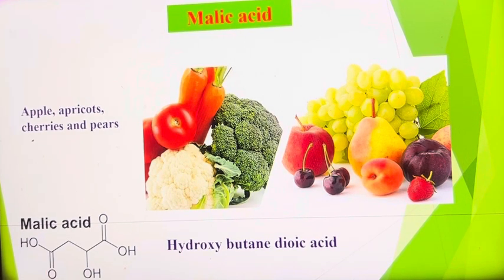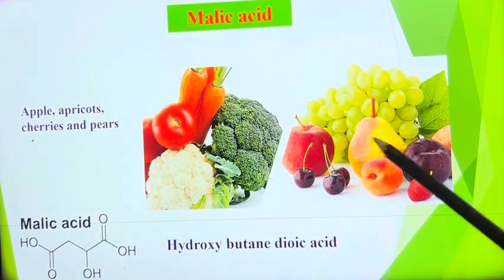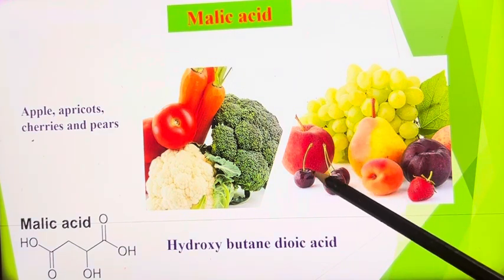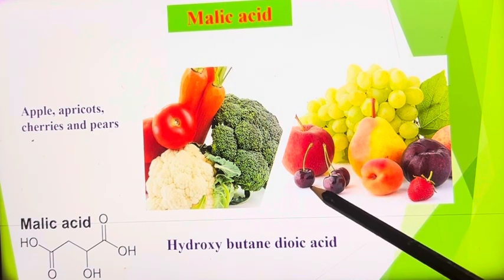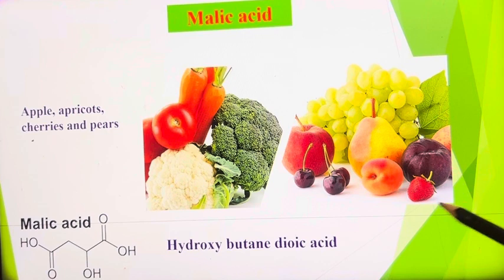Malic acid. Malic acid is present in... not malic. Maleic is an unsaturated acid. Malic is saturated. That means it has no carbon-carbon double bonds. It is present in apples, apricots, cherries, pears and grapes. So, in these generally it is present.